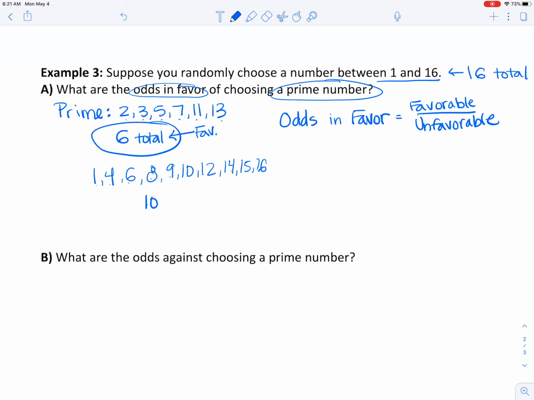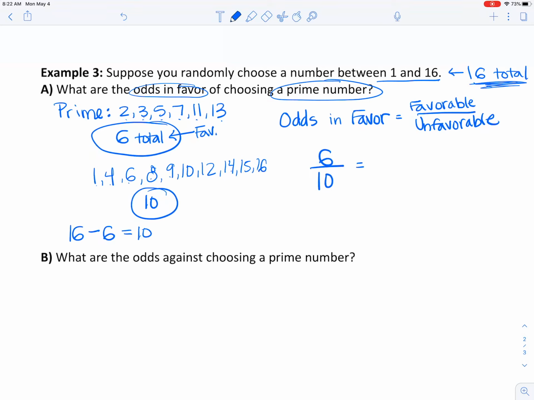So we have 1, 2, 3, 4, 5, 6, 7, 8, 9, 10 of them that are unfavorable. Another way I could have done that is we had the total of 16, so I could have done 16 minus the favorable, which is 6, and still gotten 10. So there are 2 ways to find that number.